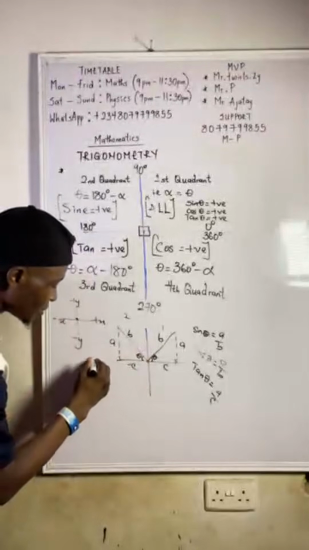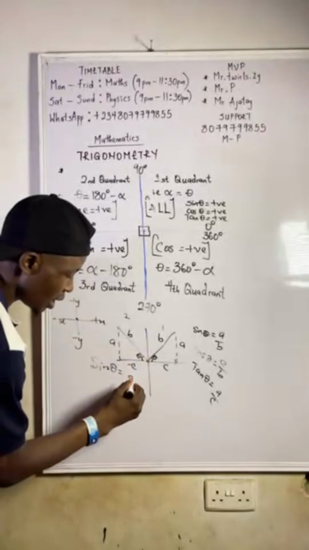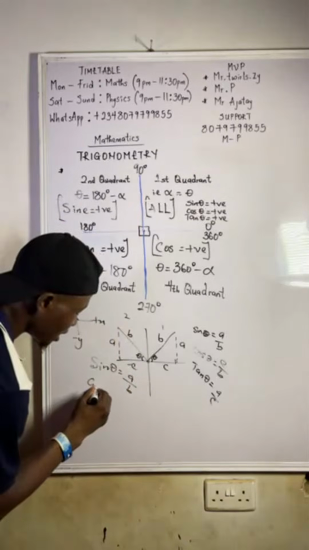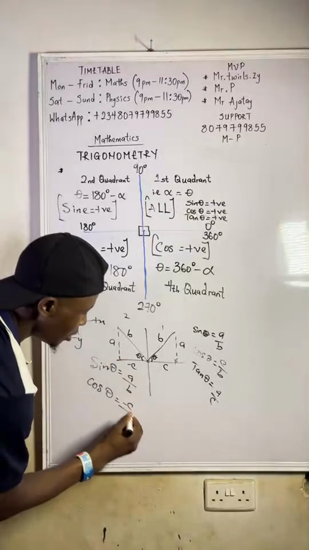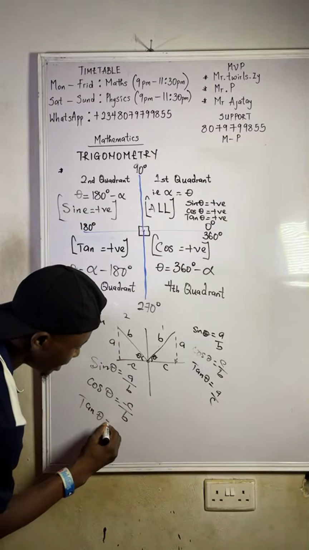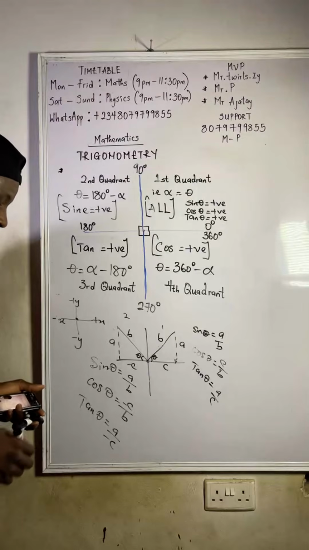So when you go for sine theta, what is your opposite? A over hypotenuse B. Then what is cos theta? Adjacent over hypotenuse, and your adjacent is minus C, so minus C over B. Then tan theta is opposite over adjacent, that's A over minus C. Do you see it now?